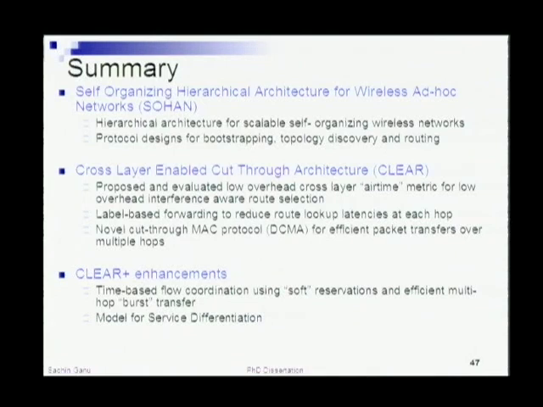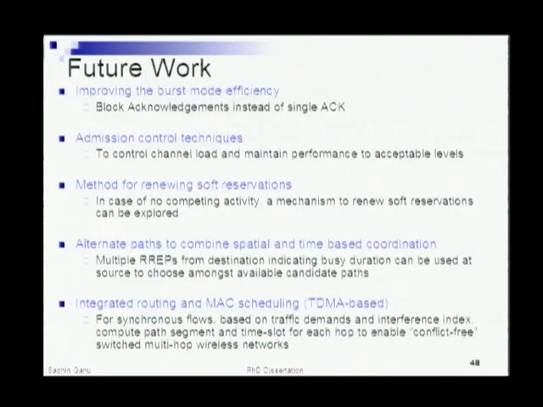Finally, we looked at mechanisms for a more burst-oriented transfer based on time coordination, and we motivated how this can be applied to differentiated services. As pointed out by many of you, there are several things that can be done to further improve this.